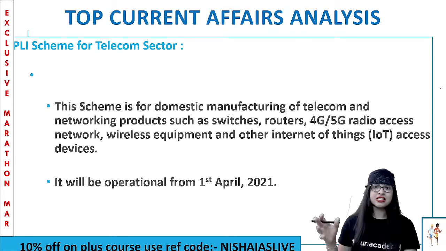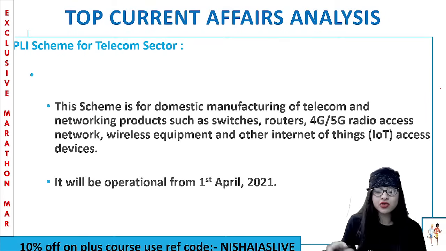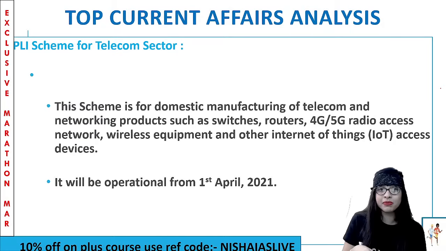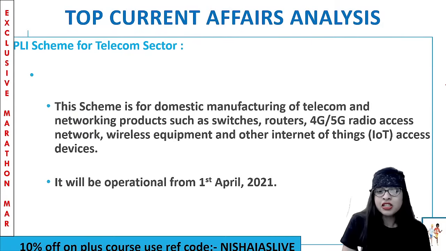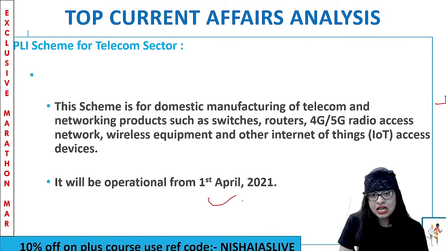So all the technological stuff we now have to manufacture in our country, India. So this comes under the Atmanirbhar Bharat Abhiyan, the self-reliant India mission, where we are doing it by ourselves. And by April 2021, this was operationalized. Clear?